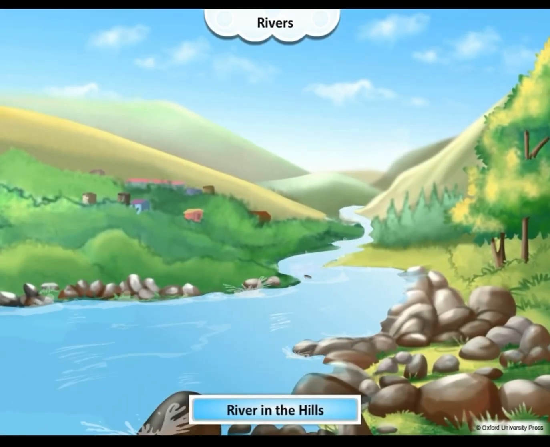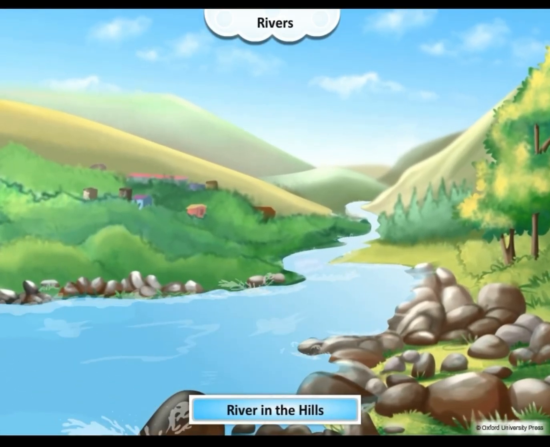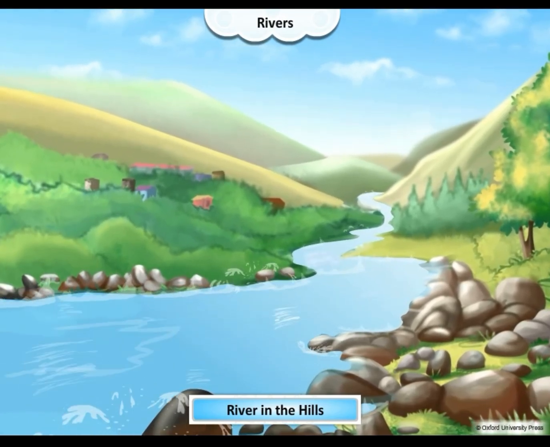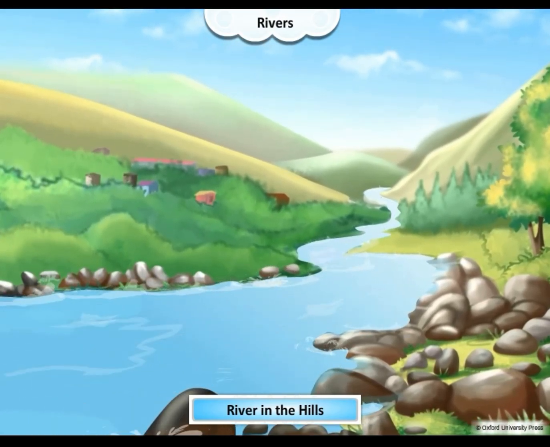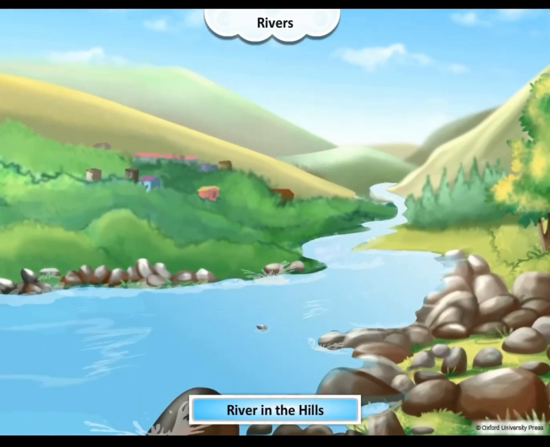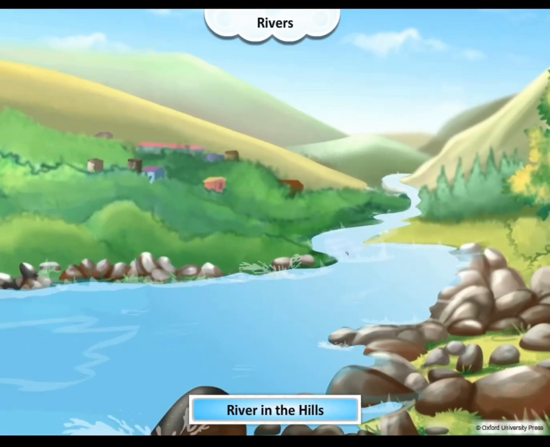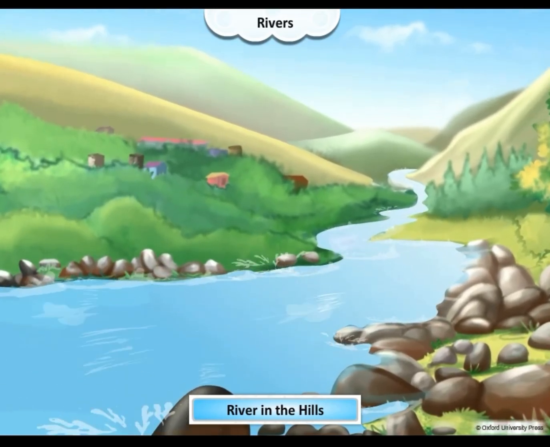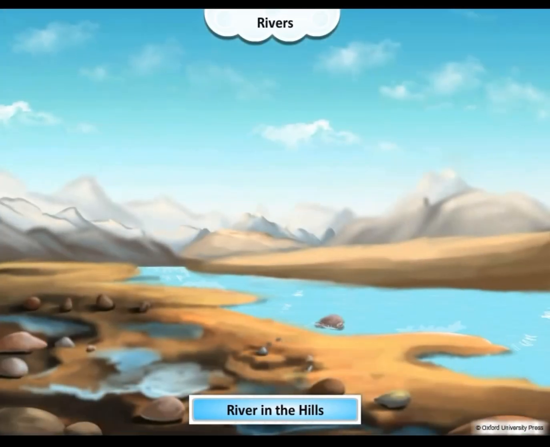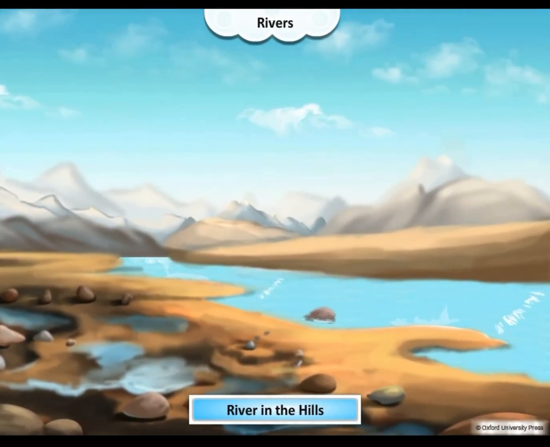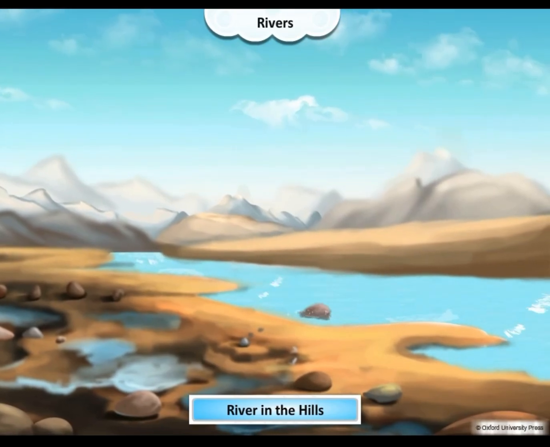A river flows very fast through hilly areas. It rubs against the rocks and breaks them down to smaller pieces. Soil, sand, and small stones flow with the river because of its speed. When the river slows down, it leaves them either at the bottom of the valleys or takes them down to the plains.